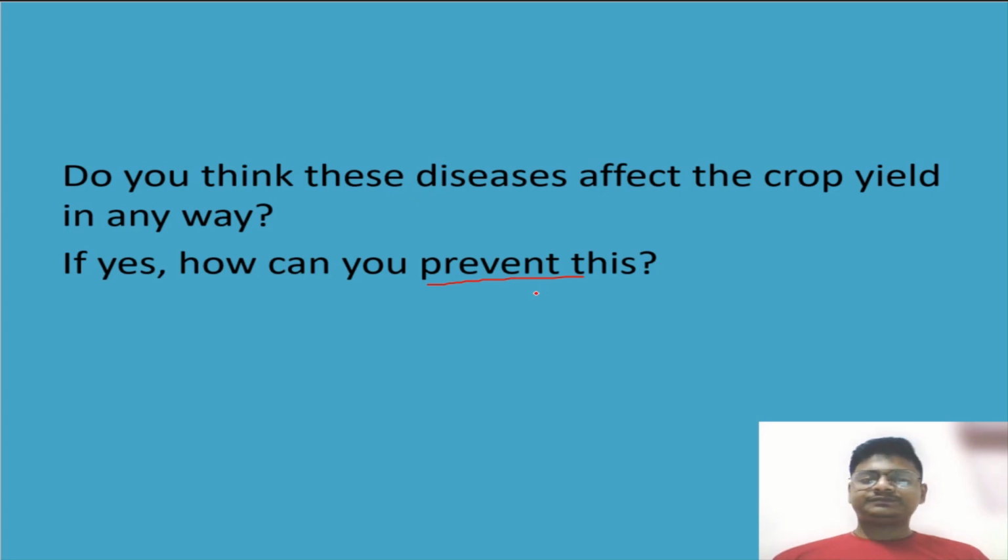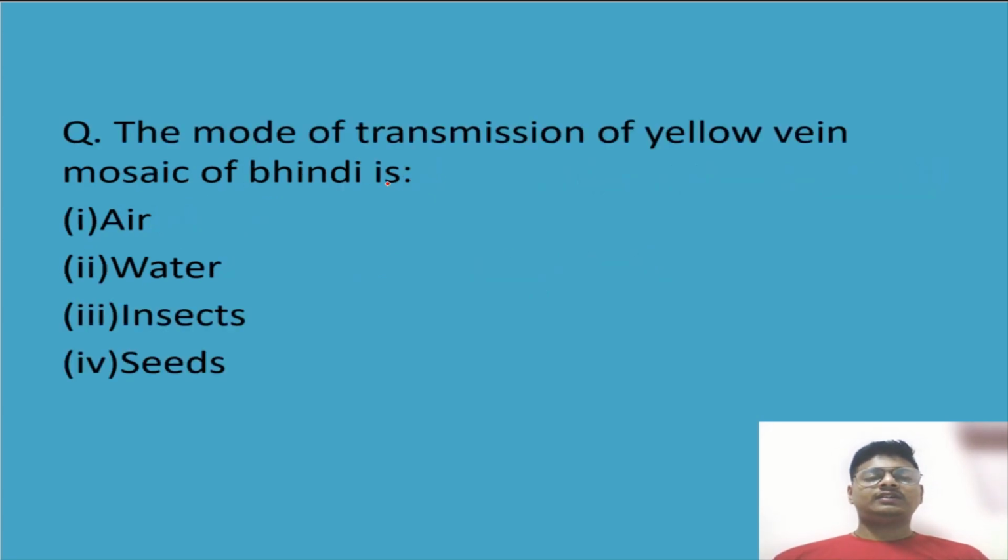Okay, students, now let's see the question. The mode of transmission of yellow vein mosaic of bhindi is due to: air, water, insects, or seeds. Quickly go to the comment box and answer the question. Till then, let me tell you the answer. The answer is insects. Okay, students, everyone is clear till here?